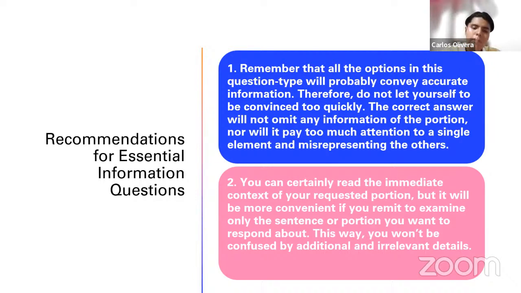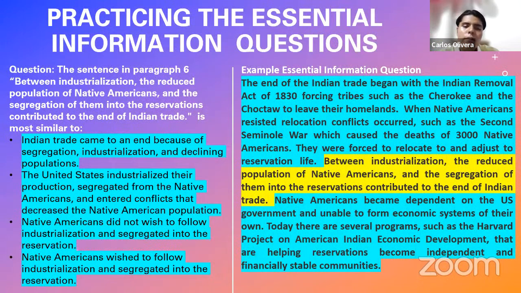This is very important. Why? Because if you notice, all of these options, possible answers, actually mention something of the highlighted sentence, right? All of them talked a little bit about this highlighted sentence. But nonetheless, there's just one correct response.